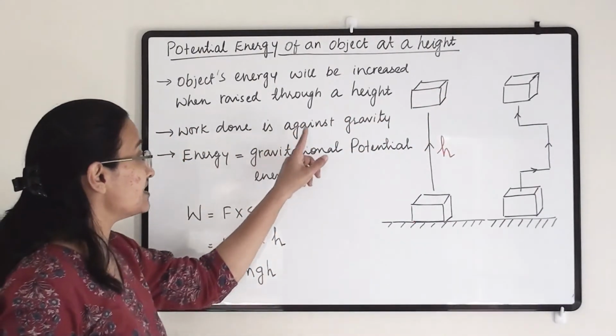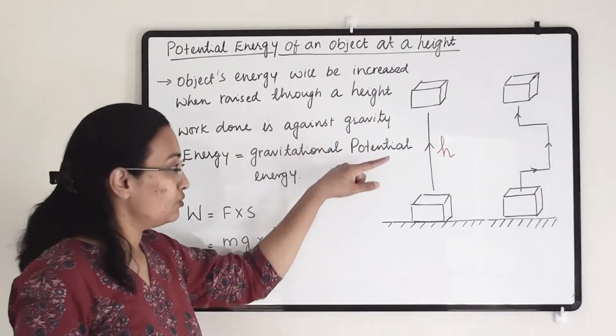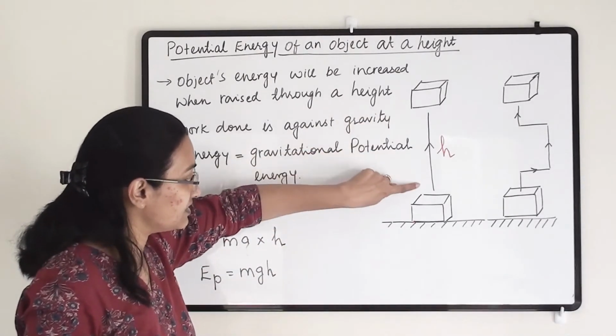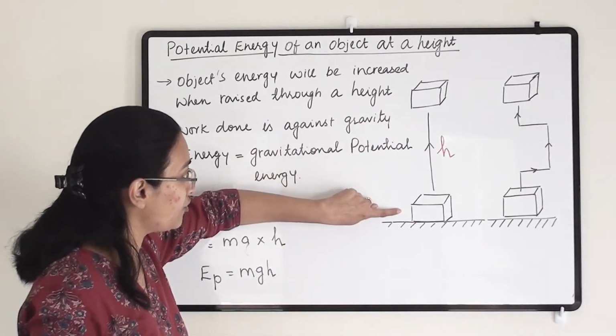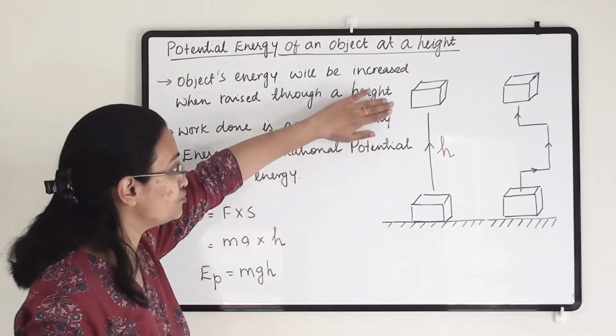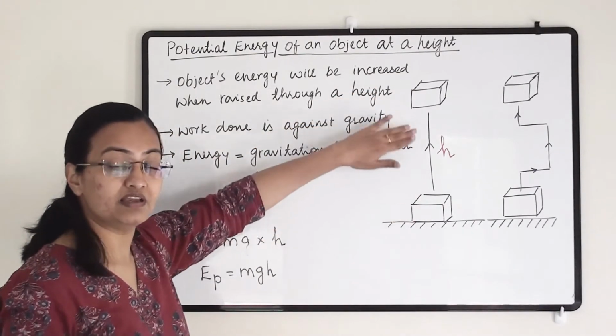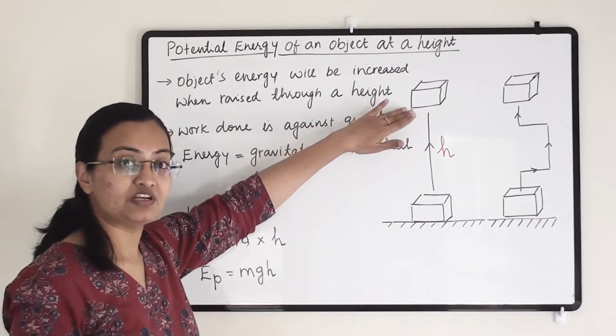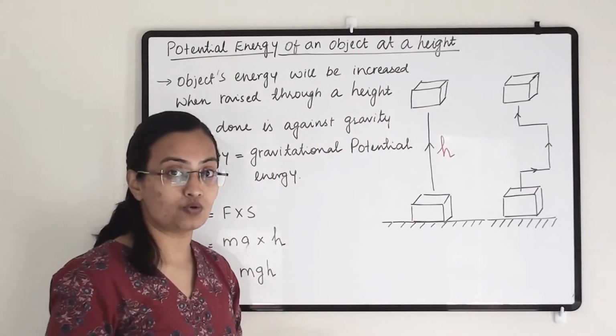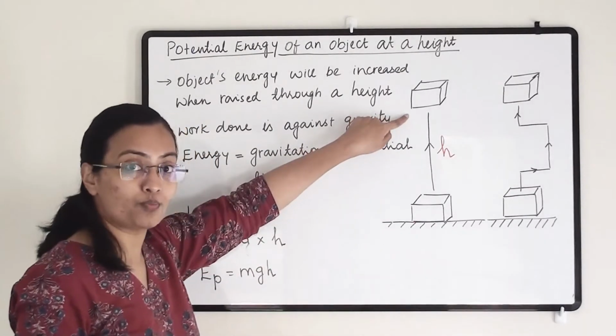Work done is against gravity. Whatever work we have done here, we have raised this block from the ground to a certain height. This is against gravity, because the gravitational force acts downward and we have raised it opposite to that.